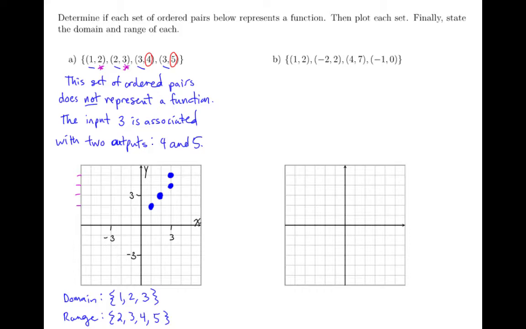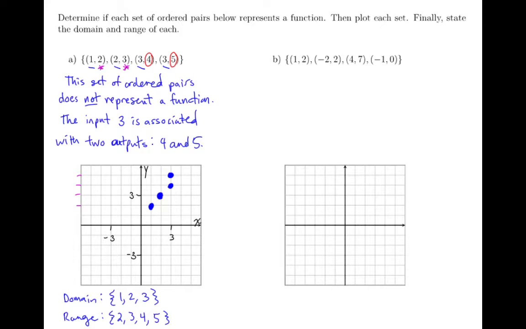So let's go on to our second set of ordered pairs. And again, this set, so we have curly braces denoting a set, and then inside these curly braces we have 4 ordered pairs. We have the ordered pair 1, 2, we have the ordered pair -2, 2, we have the ordered pair 4, 7, and then we have the ordered pair -1, 0. So again, what we want to look at is we want to see if any of the inputs are associated with multiple outputs.